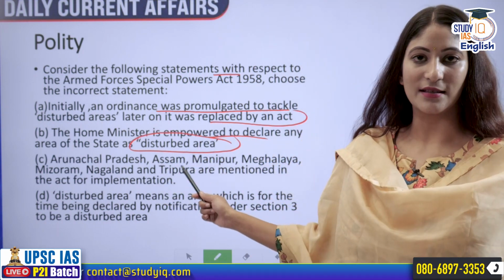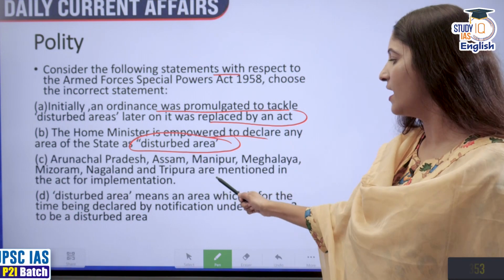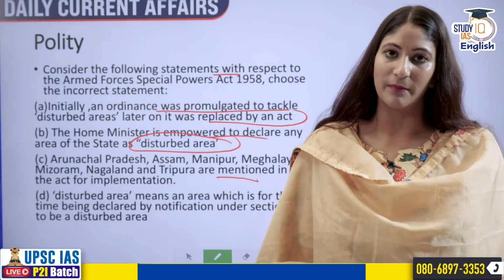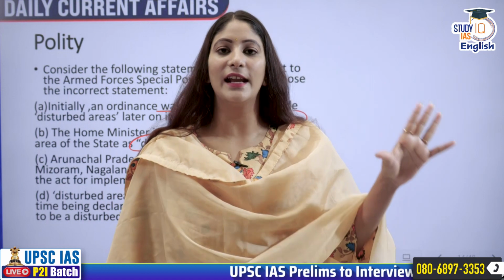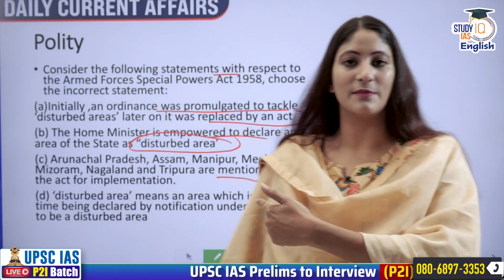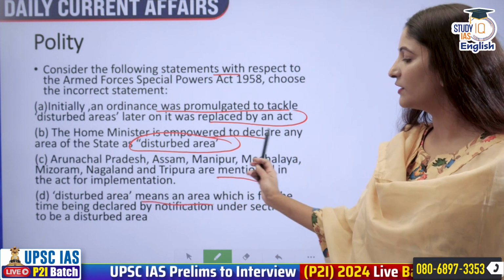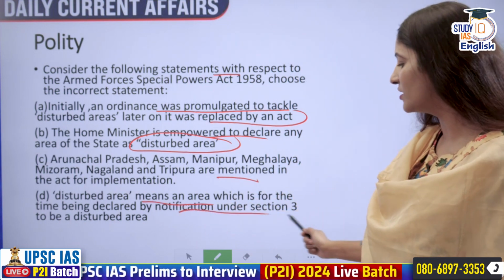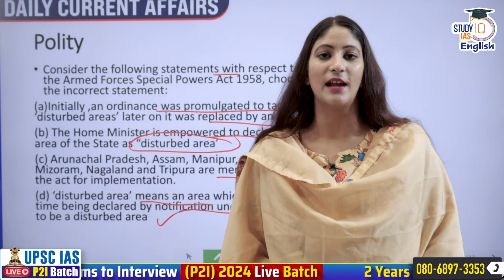Arunachal Pradesh, Assam, Manipur, Meghalaya, Mizoram, Nagaland and Tripura are mentioned in the Act for implementation. That means these states have been explicitly written under the Act that we can declare disturbed areas in parts of these many states. And disturbed area means an area which is for the time being declared by notification under Section 3 of the Act to be the disturbed area under the Act.